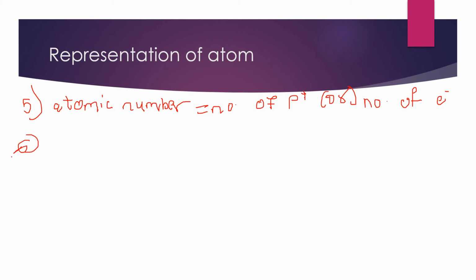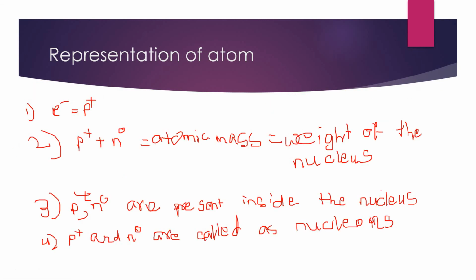Sixth one, can anyone guess that? Atomic number we completed, mass number completed, and we also completed protons and neutrons. So neutrons, yeah.